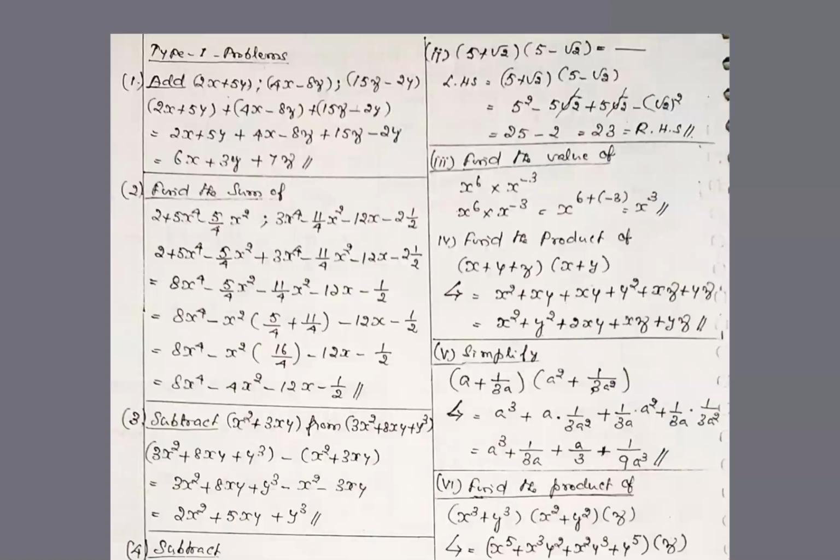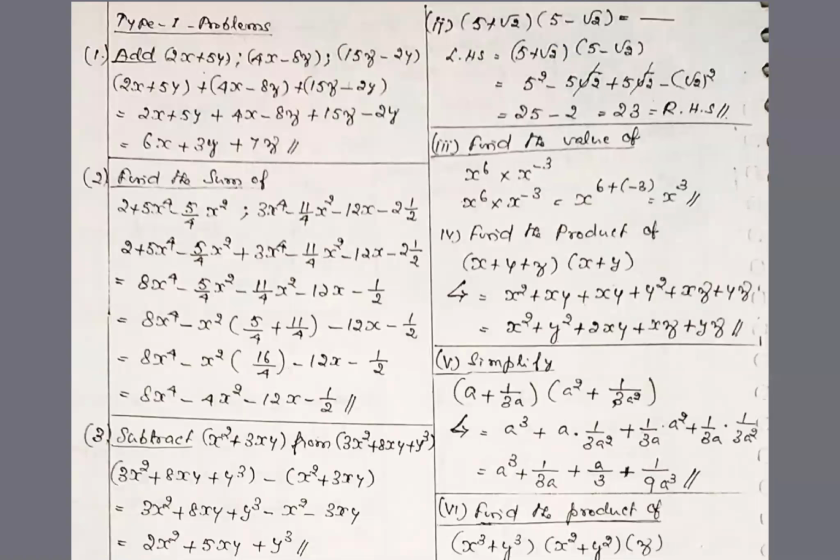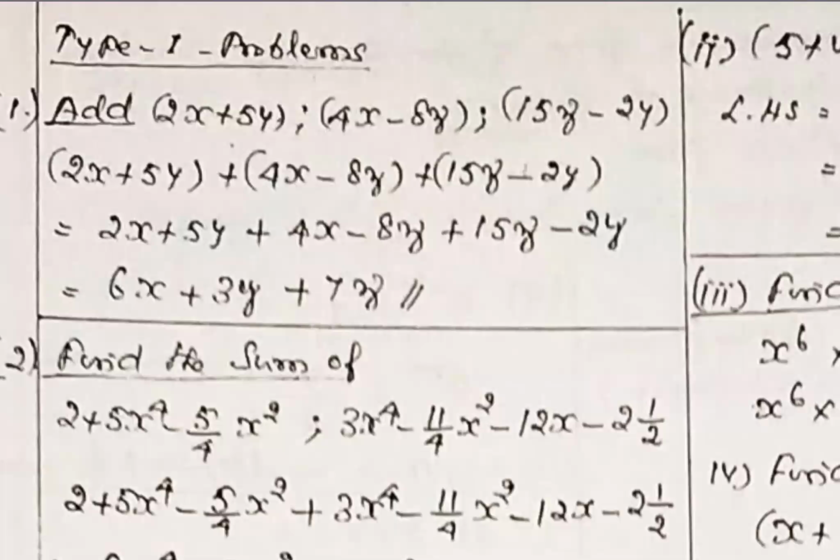So type 1 problem. For doing type 1 problems, the notes are already studied. Go to the first problem, addition. Add 2x plus 5y, 4x minus 8z, 15z minus 2y. These three are called algebra expressions or algebra quantities. Three algebra quantities are given, and we are asked to add them.